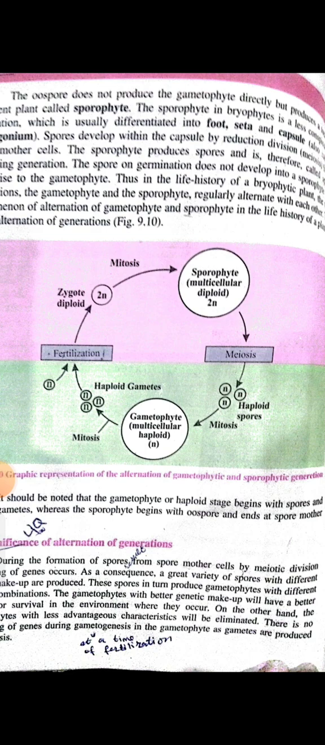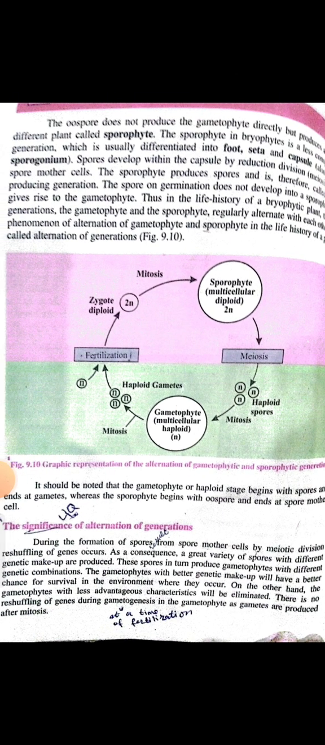Now this gametophyte generation is a haploid one and it has specialized structures on it, which are called antheridium and archegonium, which produce the sperm and egg respectively, and these sperm and egg will fertilize each other and form the zygote. This zygote is diploid and this zygote develops into the sporophyte generation. So this is the typical alternation of generation which happens in the bryophytes.